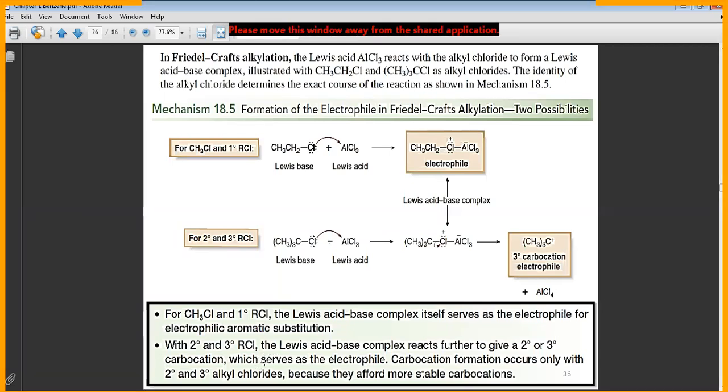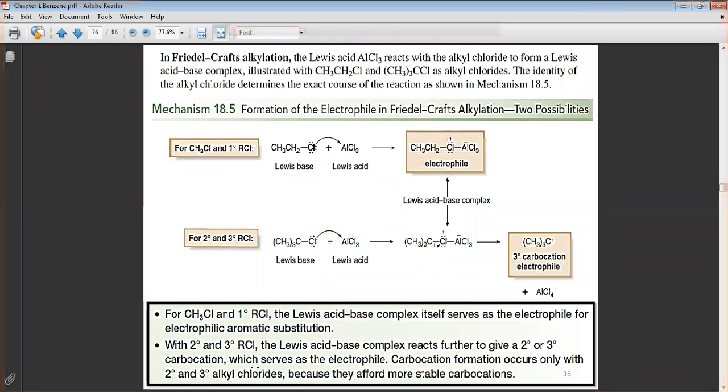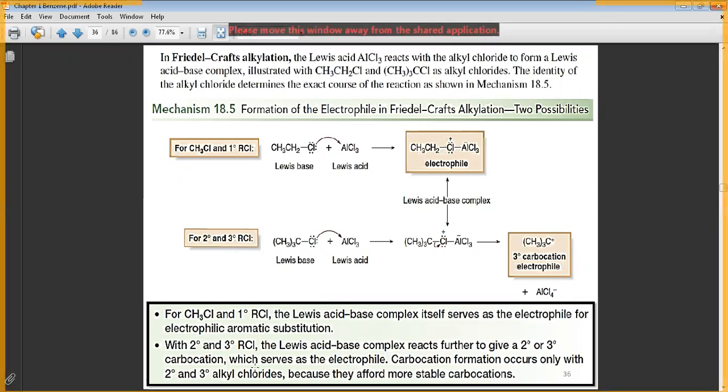It serves as the electrophile. Carbocation formation occurs only with secondary and tertiary alkyl chlorides. Why? Because secondary and tertiary alkyl halides give you secondary and tertiary carbocations. Are they stable carbocations or not? They are stable. If I say a stable carbocation, that means suitable, appropriate to enter the electrophilic substitution reaction, because they afford a more stable carbocation.